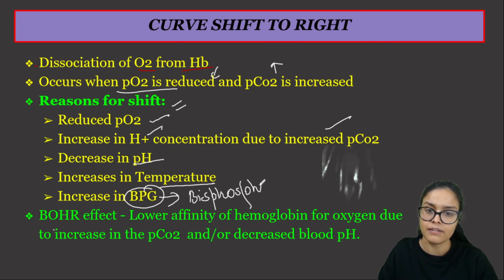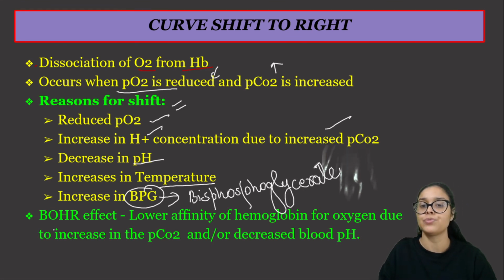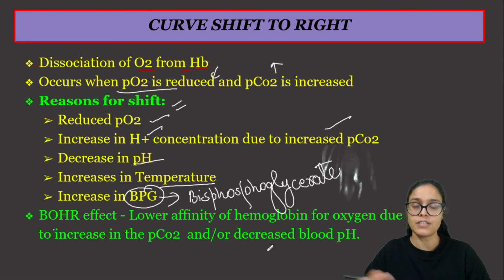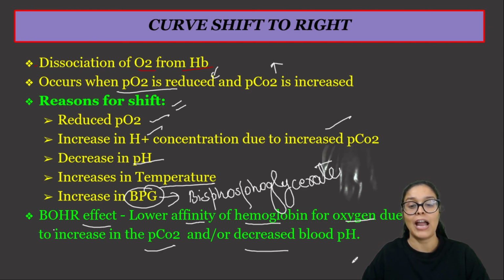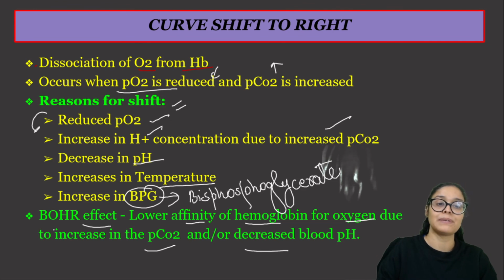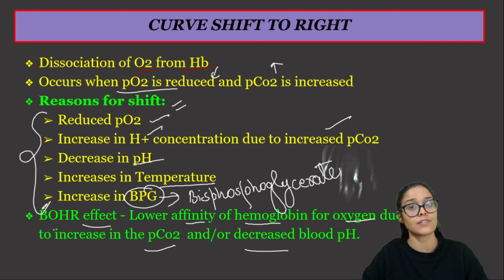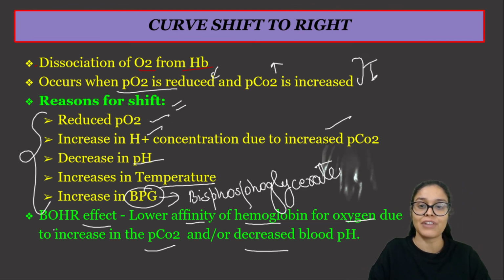This chemical is also more in the tissue, which would decrease the affinity of hemoglobin for oxygen. So all these conditions are known as Bohr's effect because they decrease affinity of hemoglobin for oxygen due to increase in partial pressure of CO2 and decrease in blood pH, and all these conditions cause the right shift, and obviously right shift happens in the tissue.